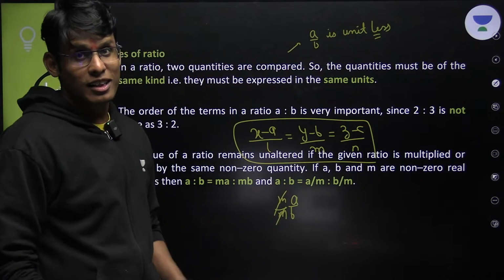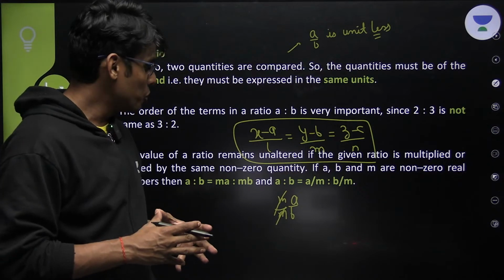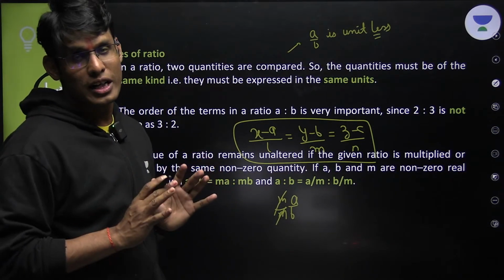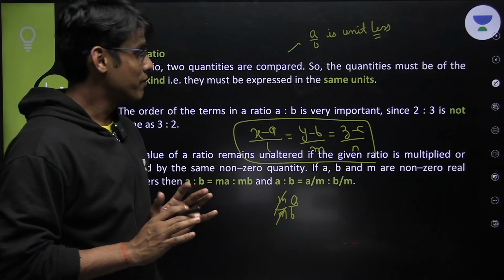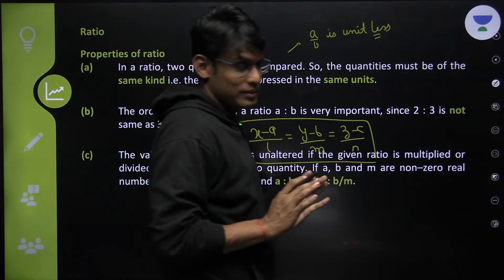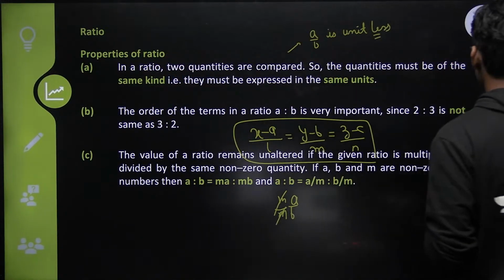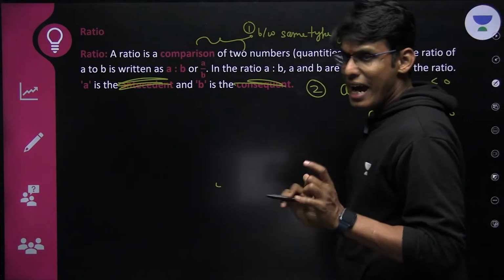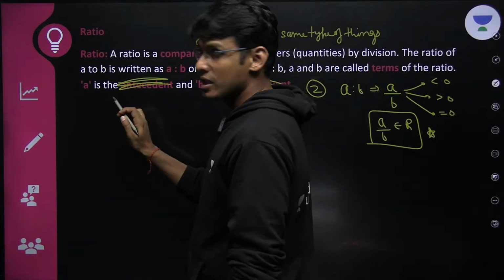But now I am going to tell you something which you may not have studied till now, right? I am going to write that thing. I'll write it here, right? Can I write this as a ratio?